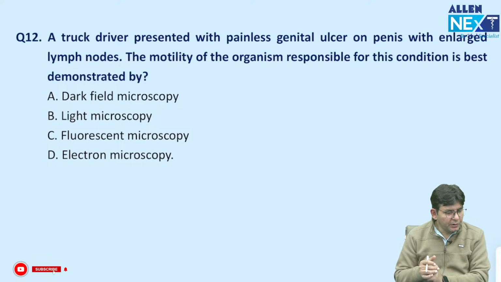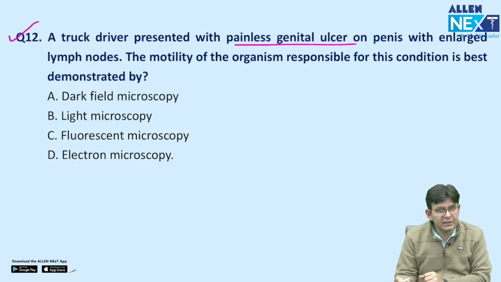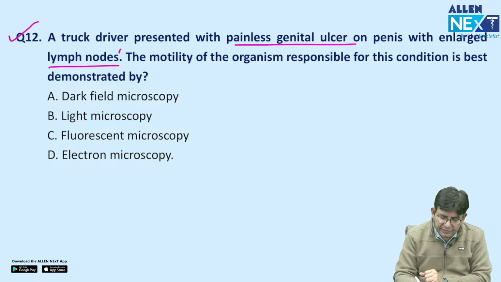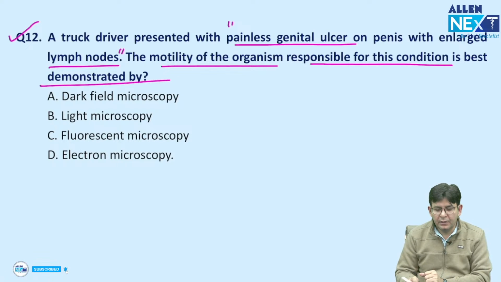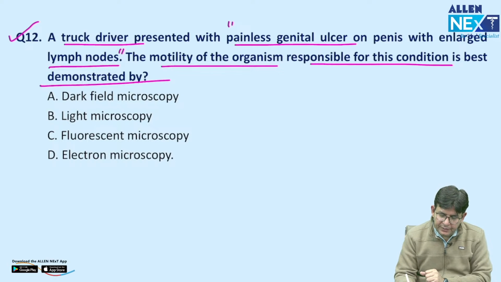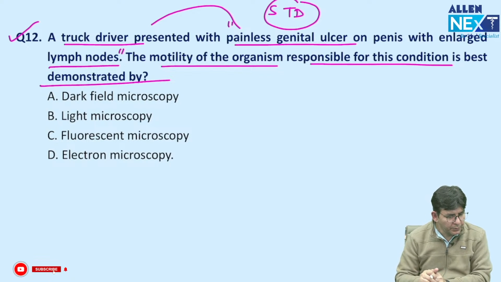Now tell me about the 12th one. A truck driver presented with a painless genital ulcer on the penis with enlarged lymph nodes. The motility of the organism responsible for this condition is best demonstrated by... They have given truck driver and genital ulcer, so obviously they are talking about some sexually transmitted disease, yes or no?